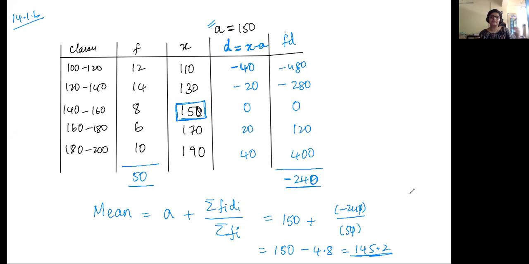Okay. See, if you're getting a difference in decimals due to rounding off, the same thing applies to your surface area, volume, areas related chapter also. Like pi equal to 22/7. If you take 3.1 versus 3.14, rounding off की वजह से if you're getting a difference, we don't really mind it. But in this case, it's all terminating decimals only. There is no rounding off required at all. So in this case, you should not get a different answer. Okay. Pratham, you should get positive क्योंकि 150 minus 4.8 is positive ना, 145.2 आना चाहिए. Yeah.